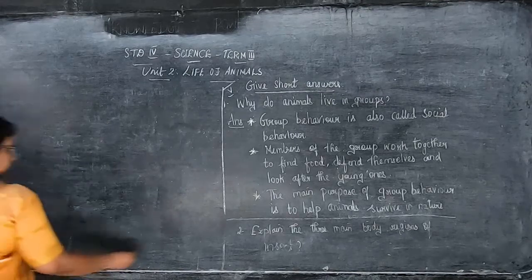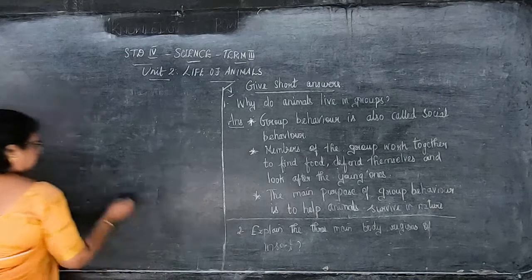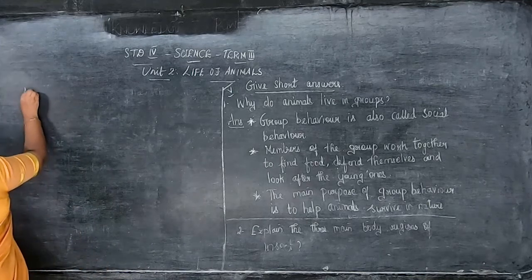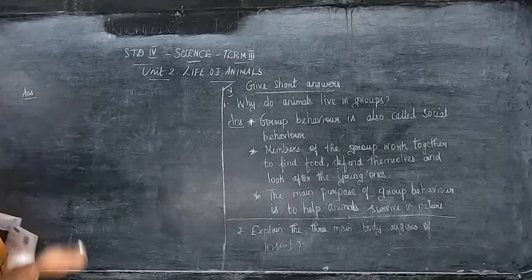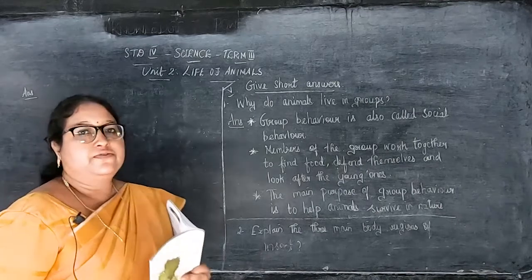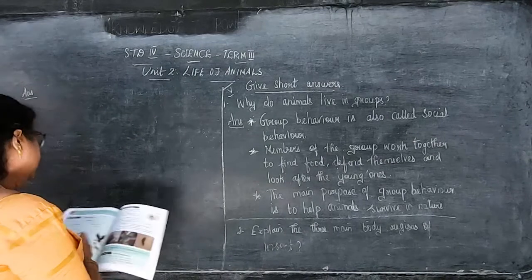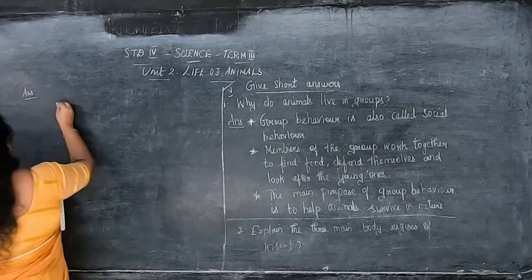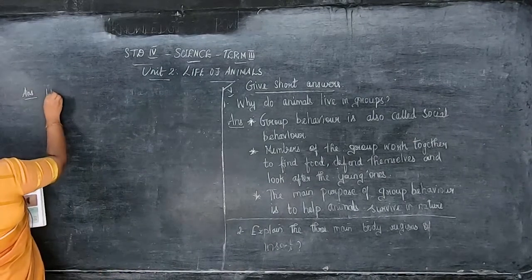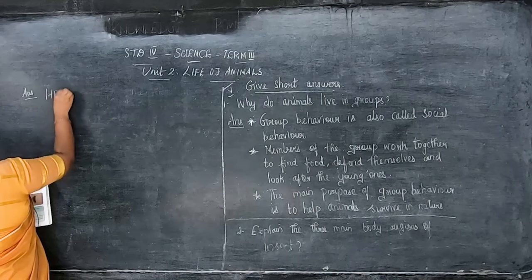Second answer. So what is the question? Explain the three main body regions of insect. Okay, children? The answer is first, head. Okay? You have to underline head.